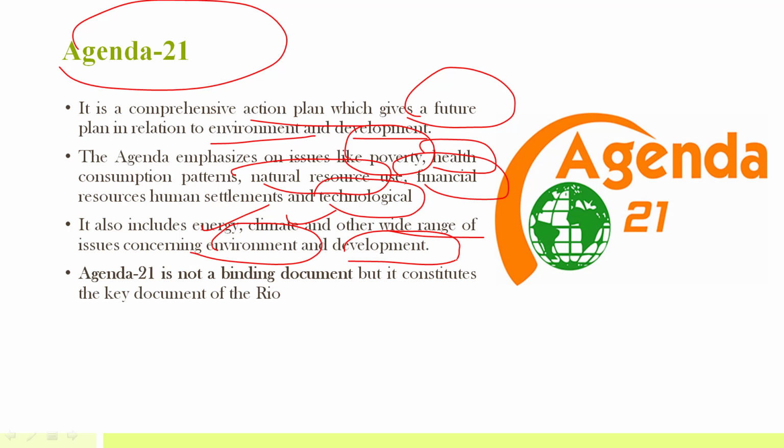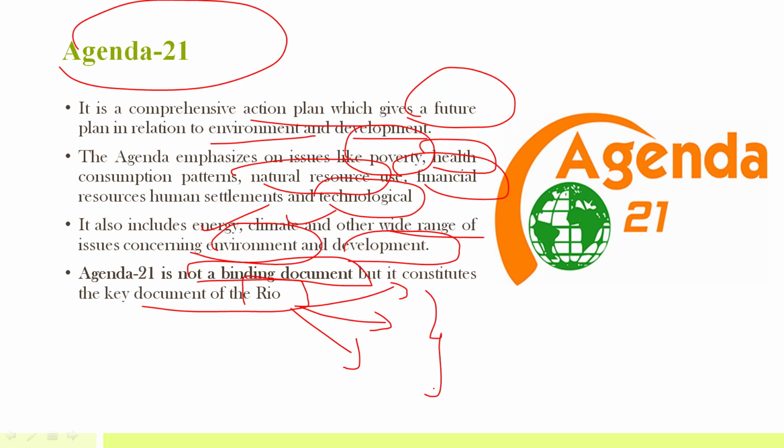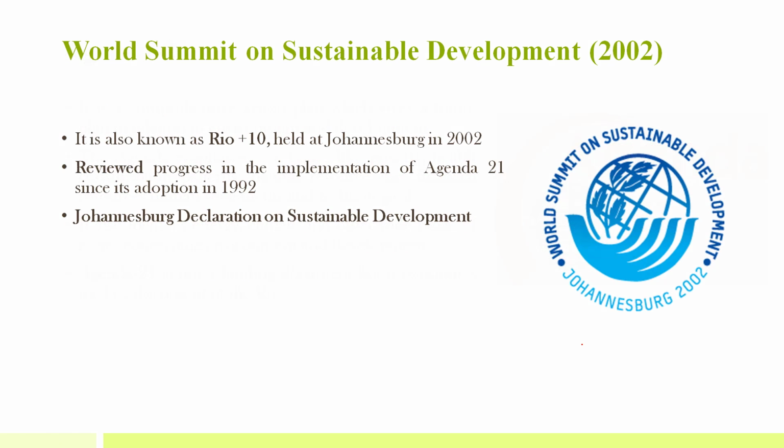This was mainly to ensure sustainable development, and this agenda is not a binding document, it's a non-binding document, but it constitutes the key document of Rio. As I've told you, in Rio, UNFCCC, CBD, Agenda 21, these were the three key things that emerged from this Earth Summit 1992. So Agenda 21 was mainly for ensuring a long-term plan for sustainable development.